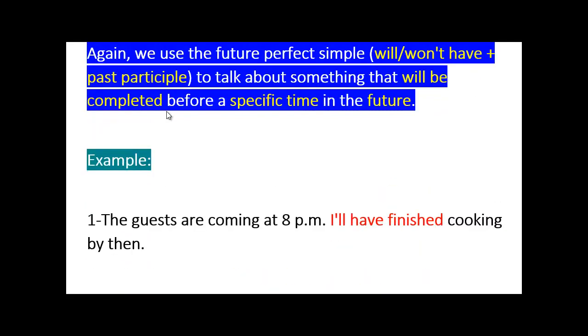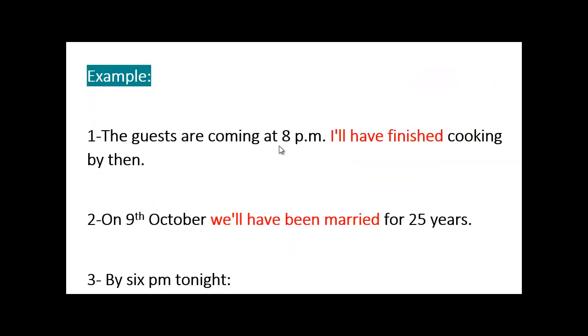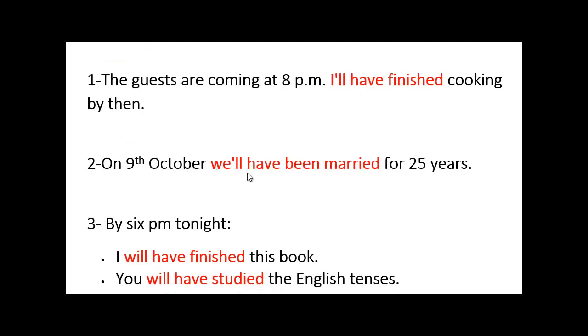Again, here are some examples of the future perfect. The guests are coming at 8 p.m. past midday. I'll have finished cooking by then. Here's I will have finished, future perfect: will, future; have finished, perfect. On October the 9th, we will have been married for 25 years. Again, we will, he's a plural here instead of a singular, and will have been, past participle. Don't get confused, married here is an adjective, all right?